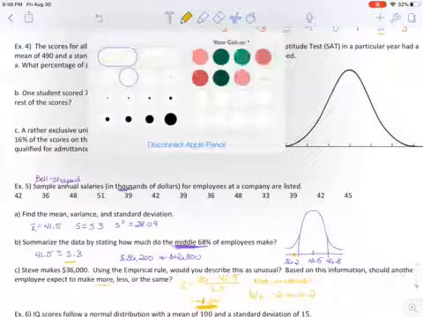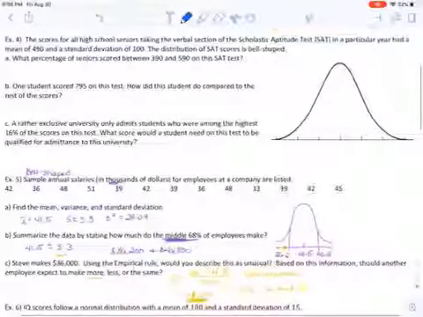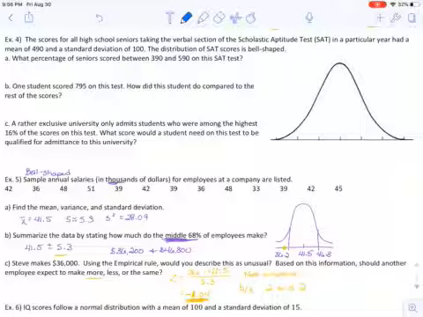We can also use it for a problem like this. I'm going to use blue. I'm actually going to use a lot of colors. So I'm also not going to use z-scores for this one. I'm going to use actual data values, meaning I'm going to start by putting the mean in the center, and I'm going to repeatedly add 1 standard deviation of 100, and I'm going to subtract 1 standard deviation of 100. We usually only fill this out within 3 standard deviations because the others are extremely unusual, and it just doesn't make sense to bother with it.